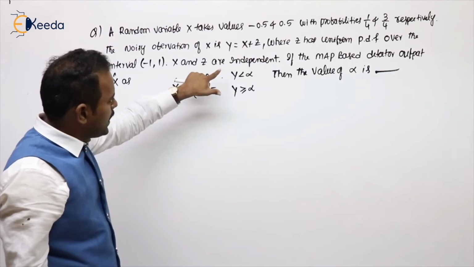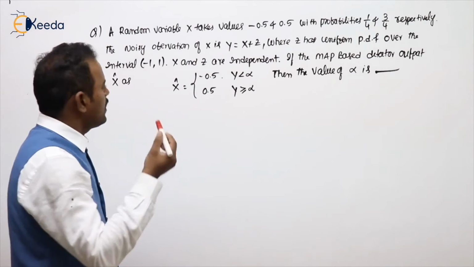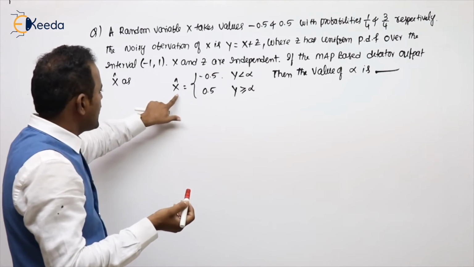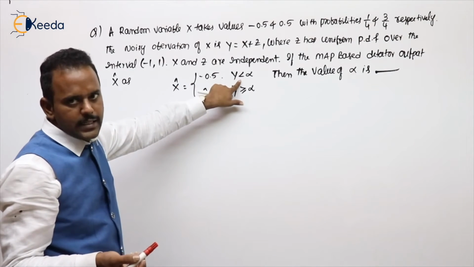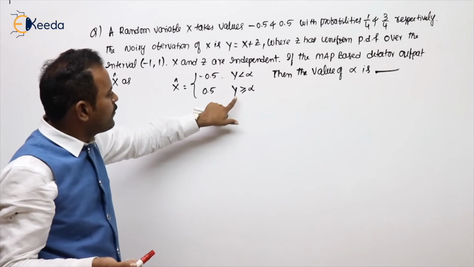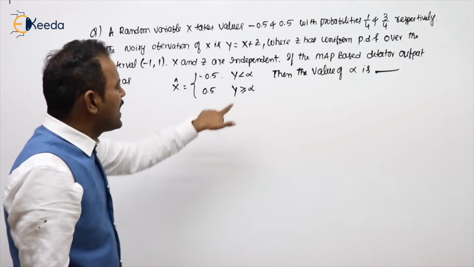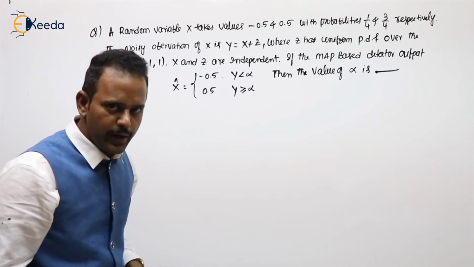X and Z are independent. If the MAP based detector output X cap is minus 0.5 if Y is less than alpha, and plus 0.5 if Y is greater than or equal to alpha, then find the value of alpha. Alpha is the decision threshold, or optimum decision threshold.